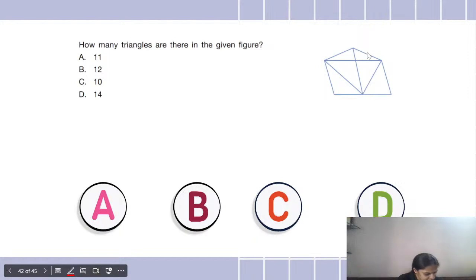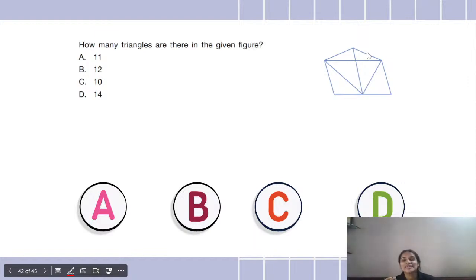Okay, am I getting the answers? Yay. Yes, Arya Nandini, okay. Come on. How many triangles can we see in this figure? Okay, I'm getting answers B, C, D, A. Okay, this time I'm getting all the options.